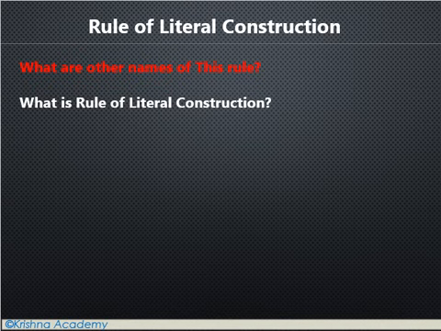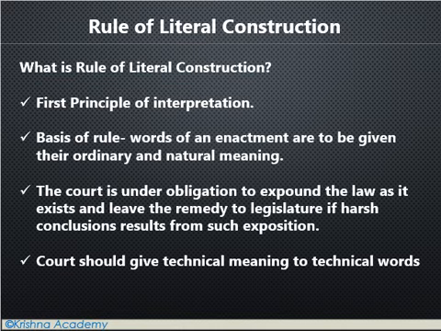Now we will see what the rule of literal construction is. As you know by the name, literal construction means whatever is written, you understand it literally based on grammar and meaning and apply it. This is the first principle of interpretation. Whenever any doubt or need of interpretation arises on any law in front of the judiciary, or even a lawyer or advocate, they apply this rule first. The basis of the rule is that the words of an enactment are to be given their ordinary and natural meaning.